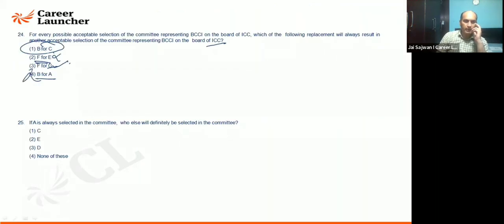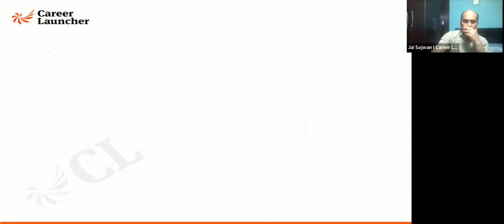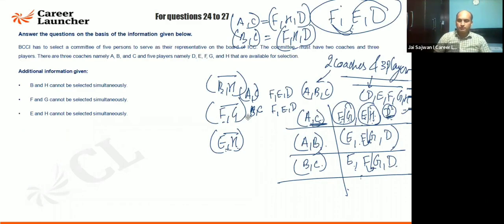This is not acceptable. Look at B4C once again. Just check out B4C. If I'm going to replace B4C, the combination remains the same. Look, the same combination is coming for both. So B4C is also coming out to be correct.